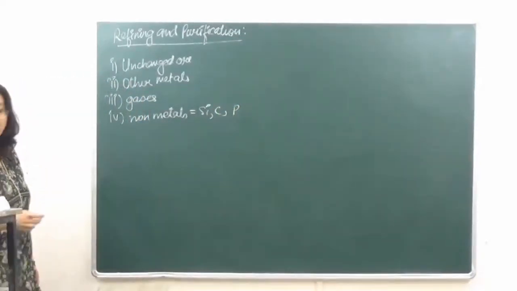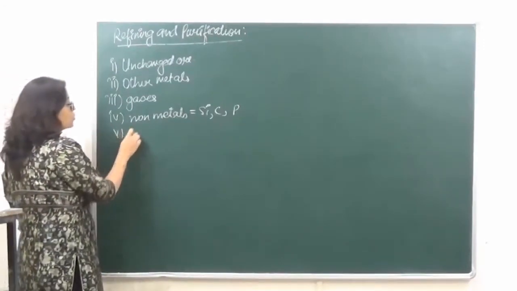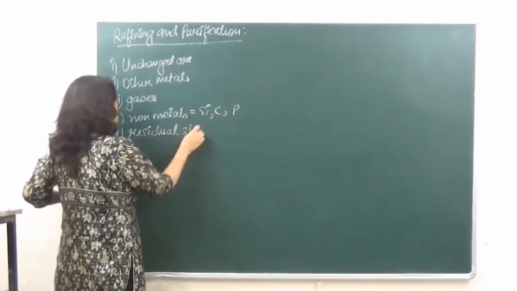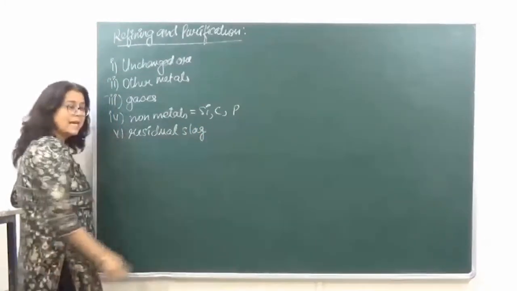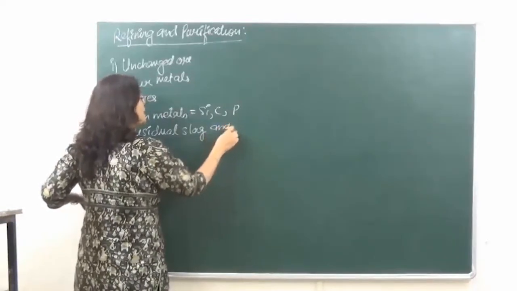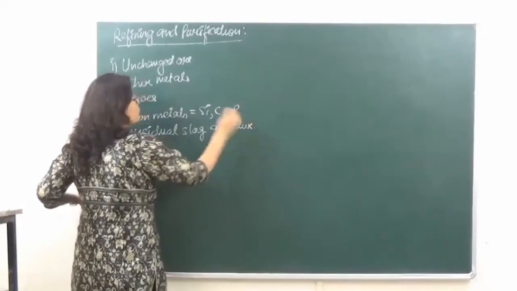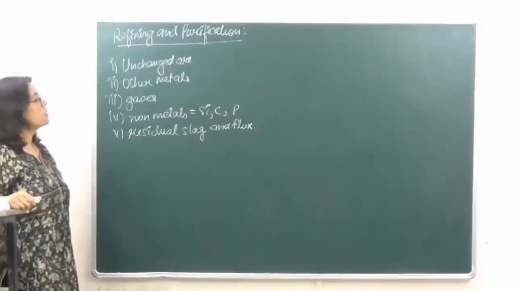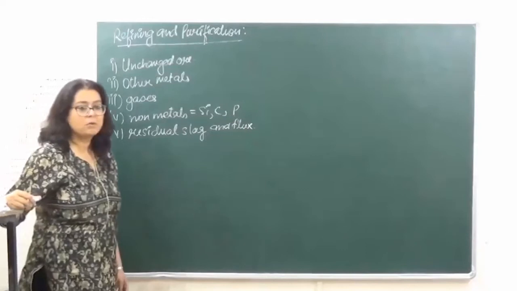Right? And finally, there may be certain amount of residual slag which is left behind, and flux. Clear? So these are the impurities which have to be removed by refining and purification.